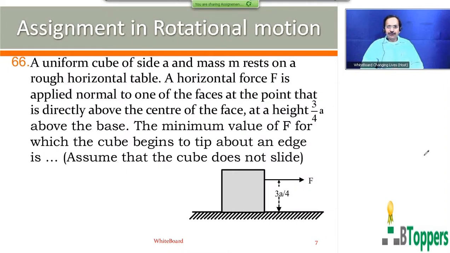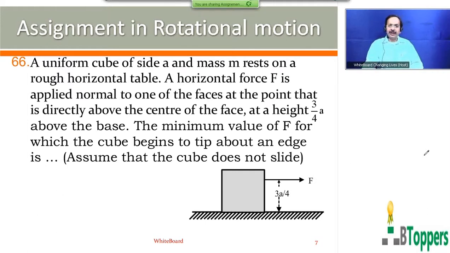A uniform cube of side A and mass M rests on a rough horizontal table. A horizontal force F is applied normal to one of the faces at a point directly above the center of the face, at a height 3a by 4 above the base. The minimum value of F for which the cube begins to tip about an edge is? Assume that the cube does not slide.